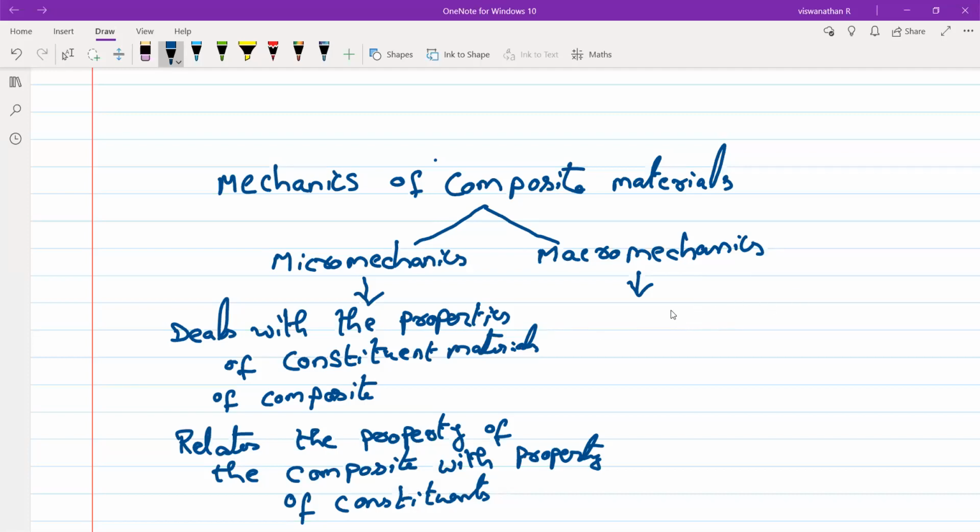What is macromechanics? Macromechanics considers the composite as a homogeneous material. Here we don't talk about the individual constituent properties.